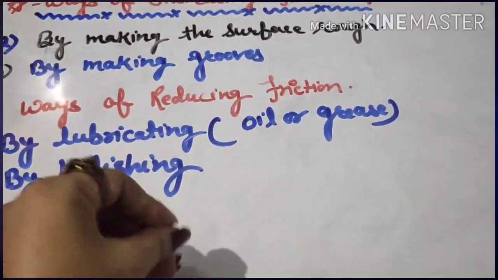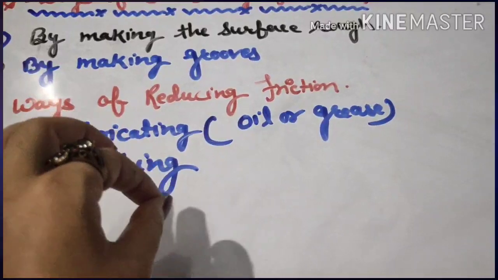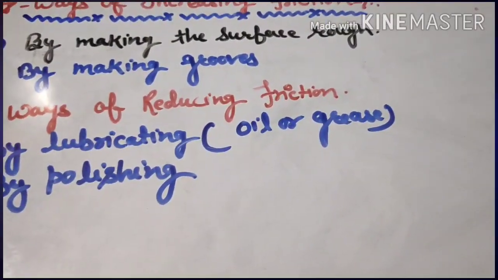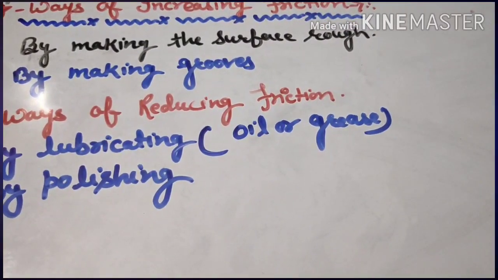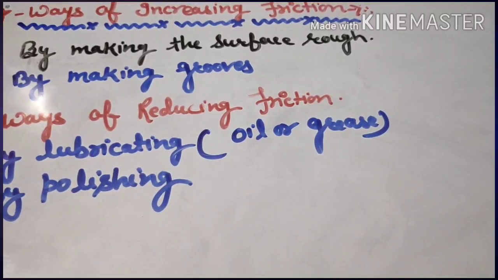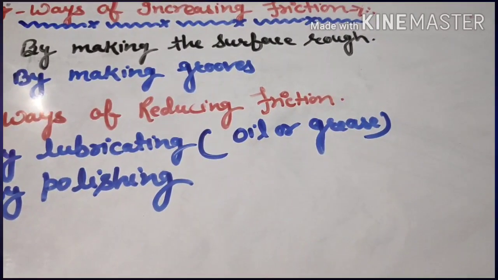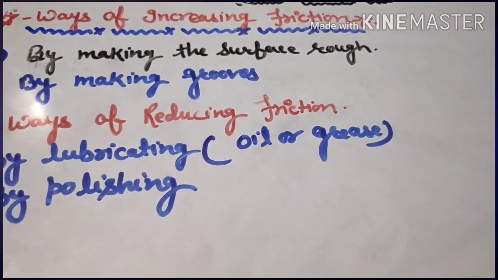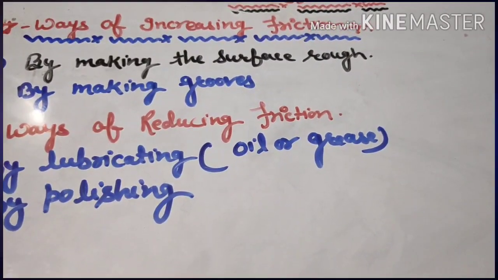When a lubricant is applied between the moving parts of a machine, a thin layer is formed and the moving surfaces do not directly rub each other. It fills up the irregularities of the surface, making them smoother, and interlocking of irregularities is avoided to a great extent and movement becomes smoother.